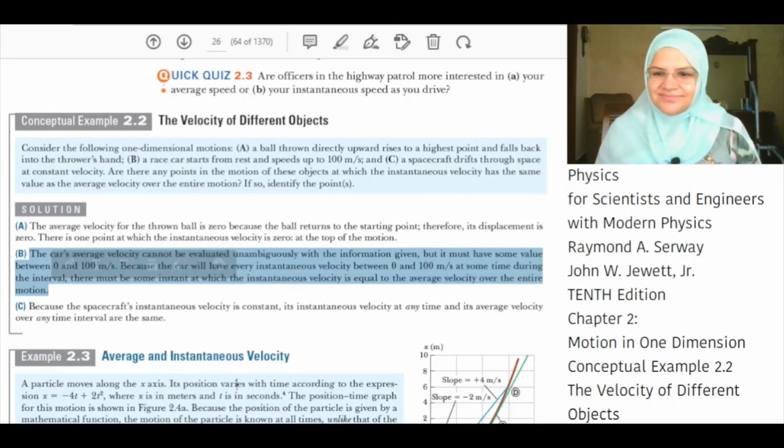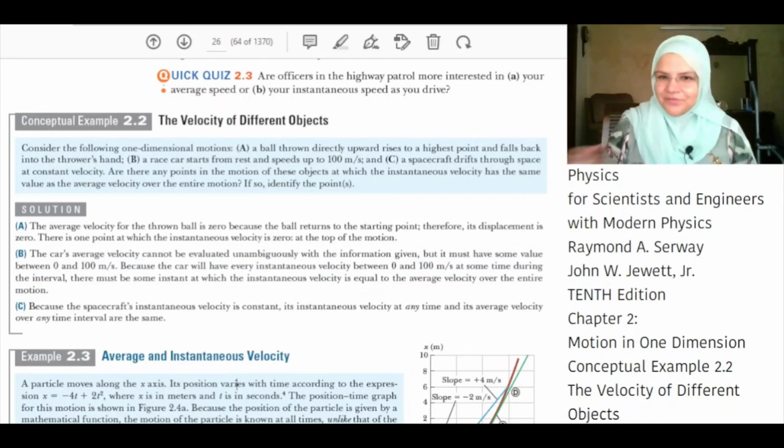Since the car is moving from 0 meters per second to 100 meters per second, the instantaneous velocity will be continuous. There will be some point at which the average velocity is equal to the instantaneous velocity, since the average velocity lies somewhere between 0 meters per second and 100 meters per second.